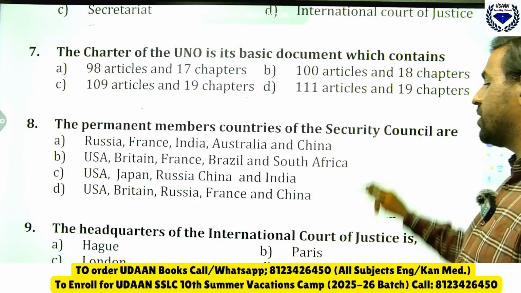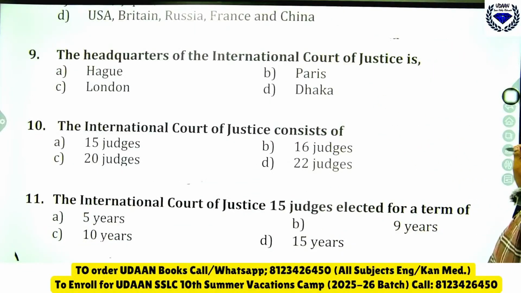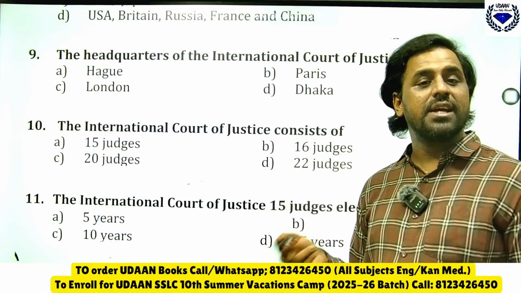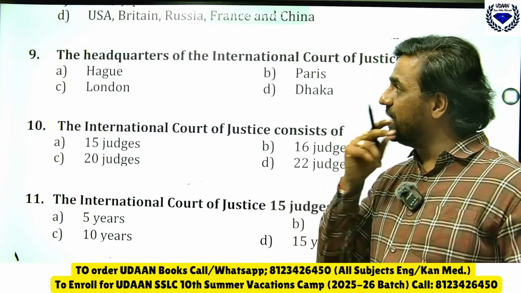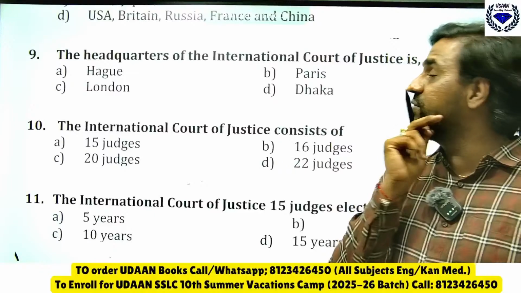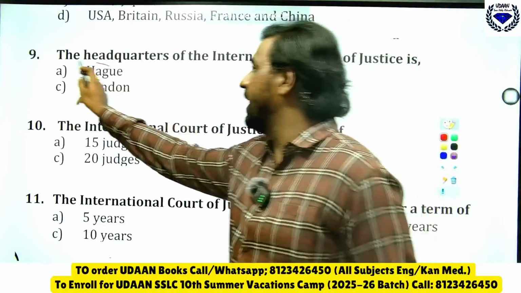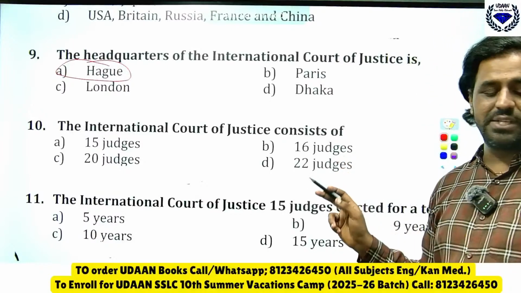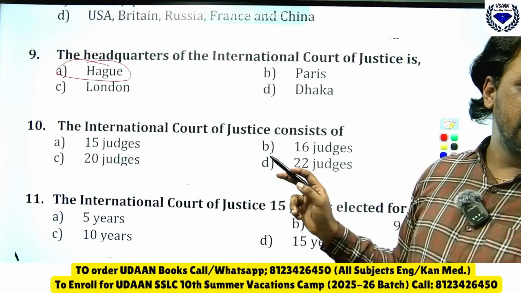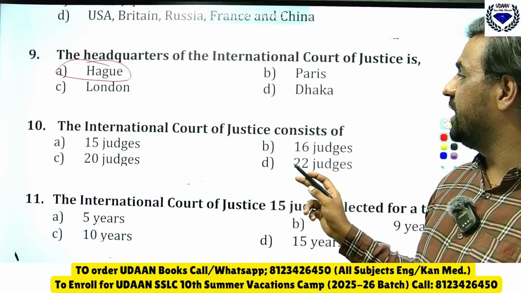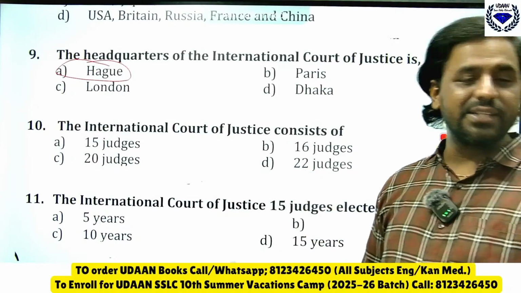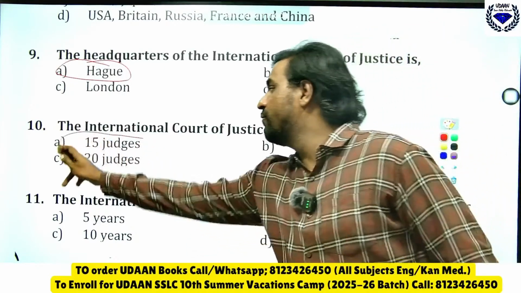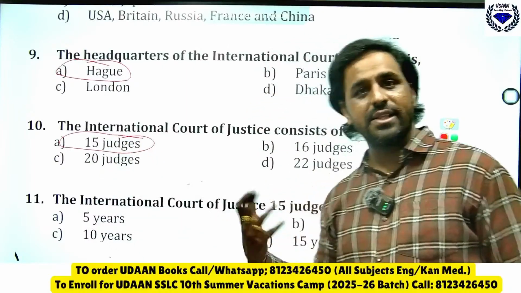Then the headquarter of the International Court of Justice. These questions only they will ask. Where is the headquarter of the International Court of Justice? It is in Hague. Okay, Ramana, Hague. Then the International Court of Justice consists of how many judges? Who will tell me how many there are? Yesterday only I said this. You have 15 judges. Like this you should remember.